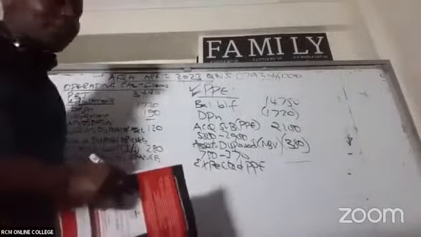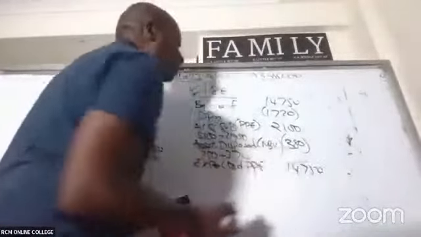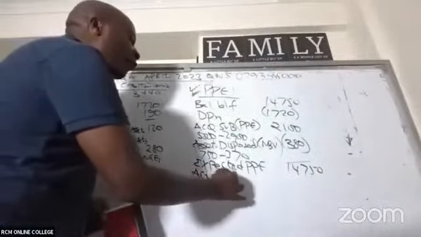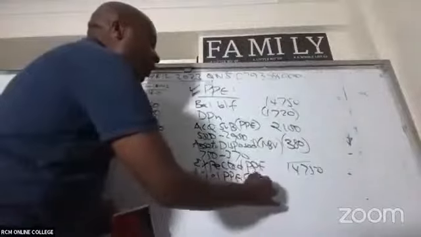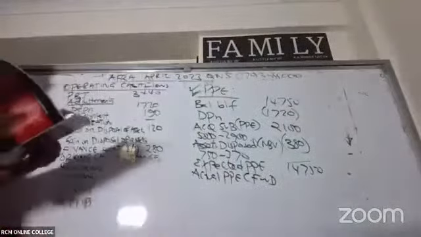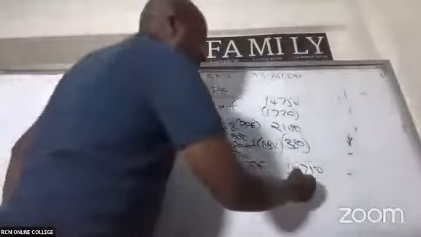14,750. So we have here 14,750. So 14,750, ladies and gentlemen, then come and compare this with the actual PPE carried forward. Actual PPE carried forward is how much? Look at your balance sheet. Actual PPE carried forward is at 23,500.